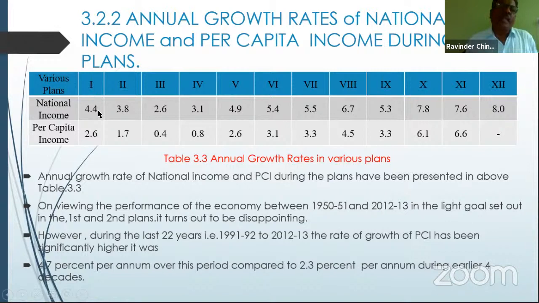As for the plan-wise growth rate in the economy, national income increased by 4.4% and per capita income increased by 2.6% in the first 5-year plan. After the completion of the first 5-year plan, the second 5-year plan started, from 1956 to 1961.